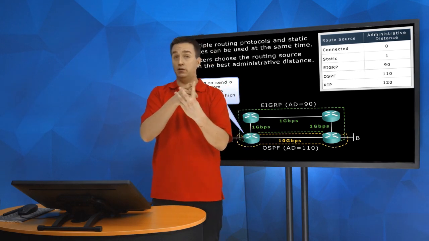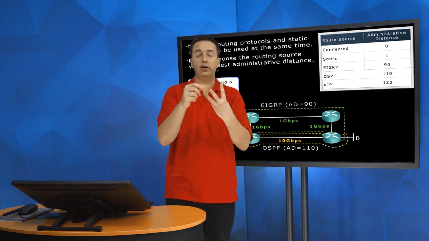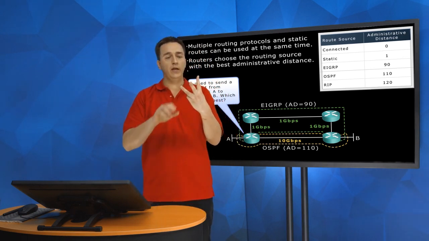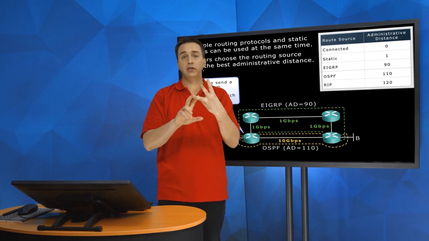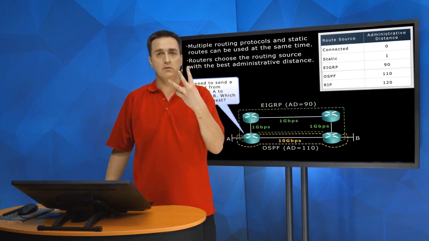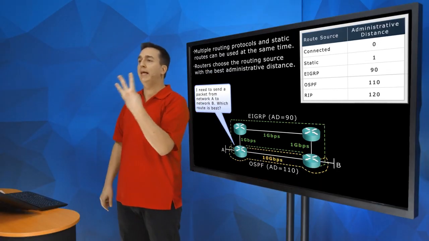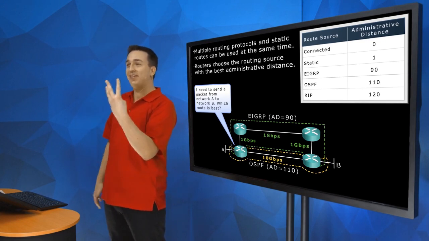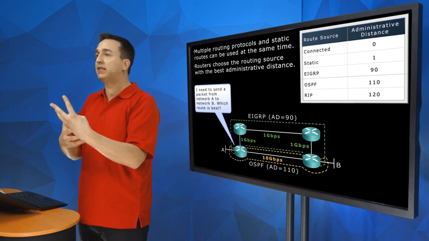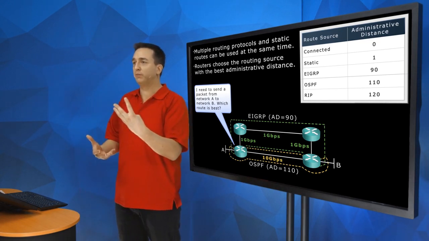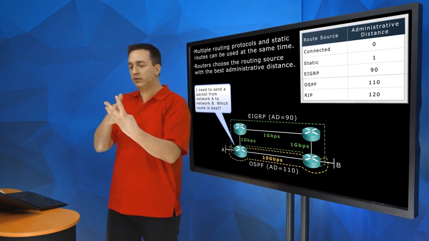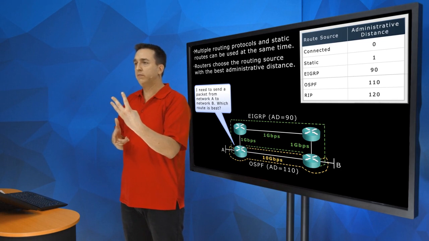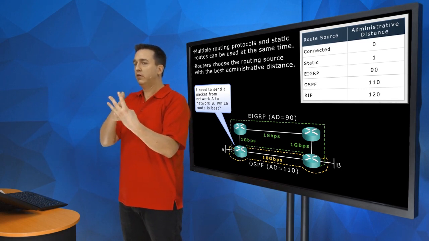I could use a GPS. I could use my wife, who's going to be sitting beside me on the journey. And then we could use a local gas station attendant by my house. All right, so now I need to rank these from best to worst. And that's what administrative distance is. It's a ranking system of best to worst information providers. So GPS, my wife, local gas station attendant.